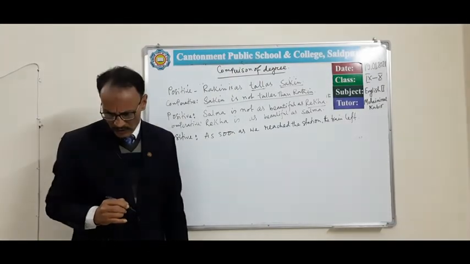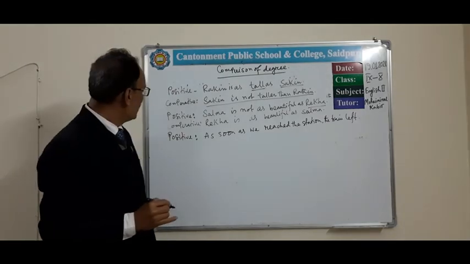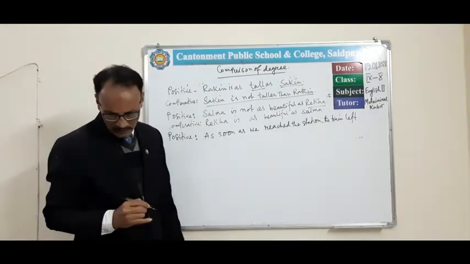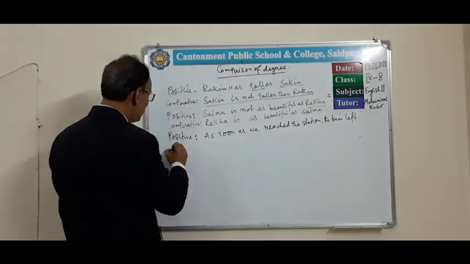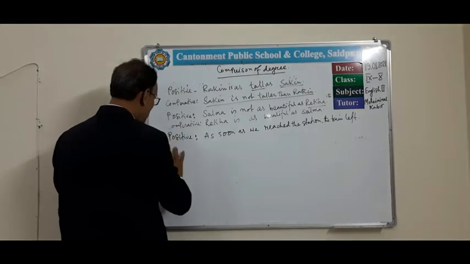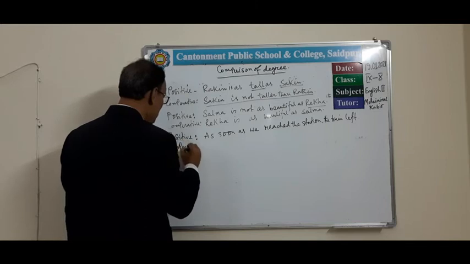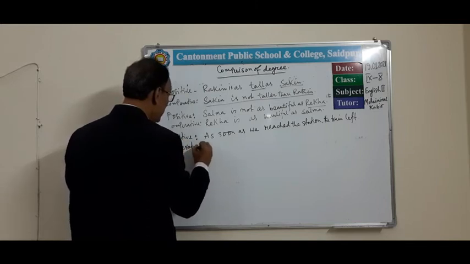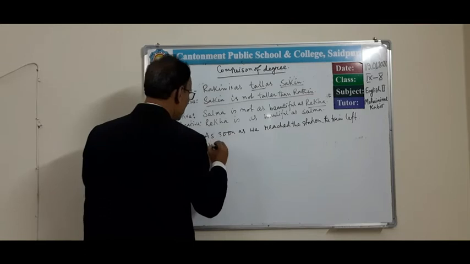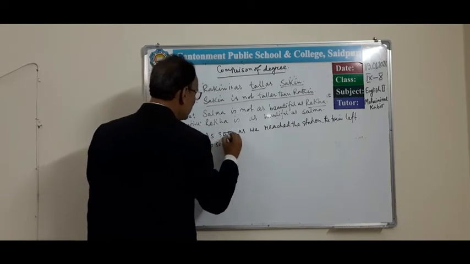Then what will you do to transform it from positive to comparative form? Here the comparative form will be no sooner than.